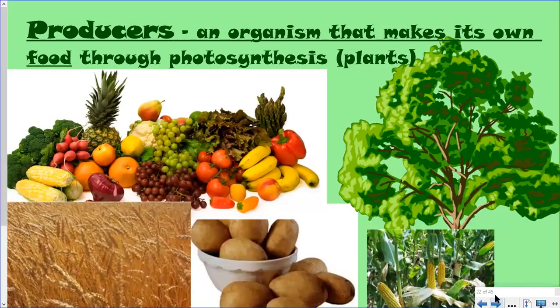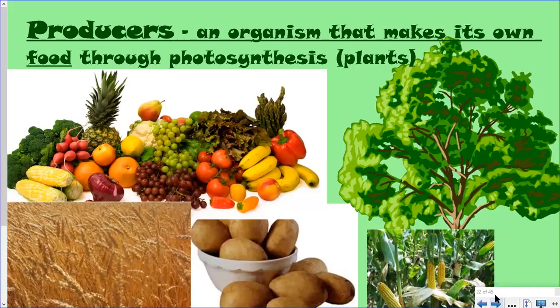You will need to write what's underlined here, and that is that a producer is an organism that makes its own food. I hope you remember that from the first day of science, that a plant is a producer because it makes its own food. Plants don't depend on finding their own food to eat. They make their own food.